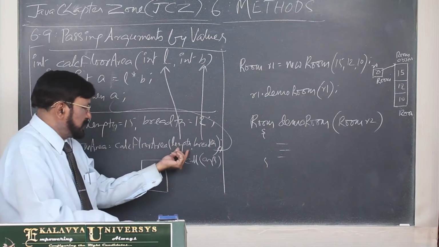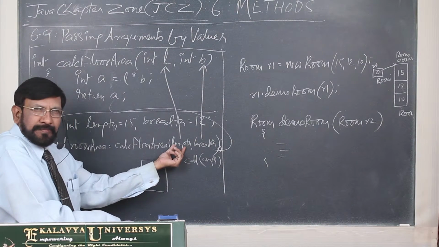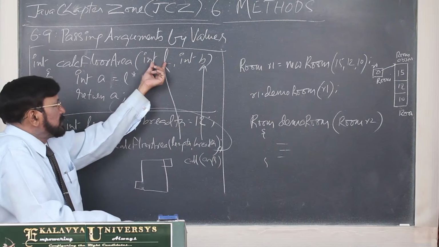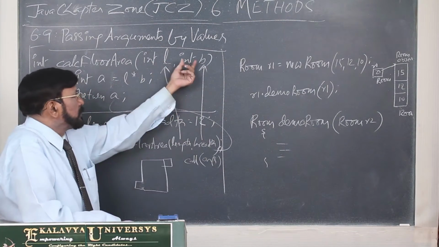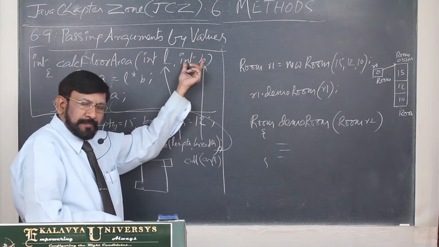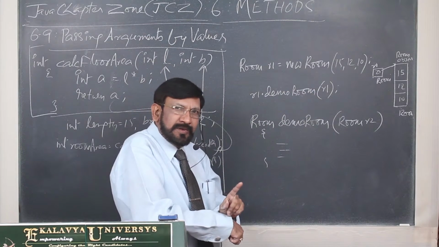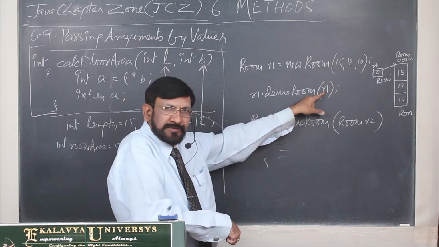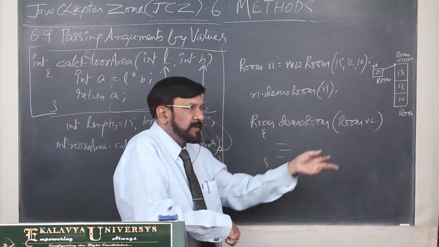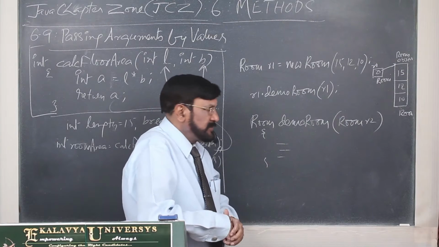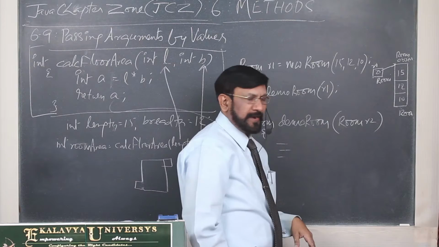Here you are passing integer type primitive, so an integer type formal argument receives it. You are passing integer type breadth, received likewise. Here you are passing a Room type object reference, so which can receive it? Another Room type object reference can receive it. That's why I made a Room type R2.